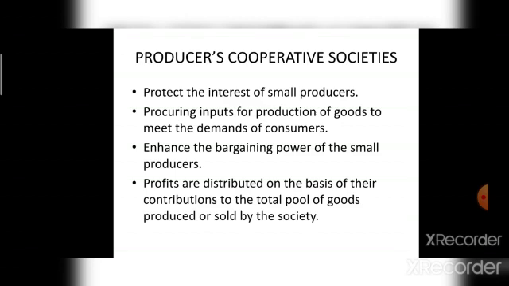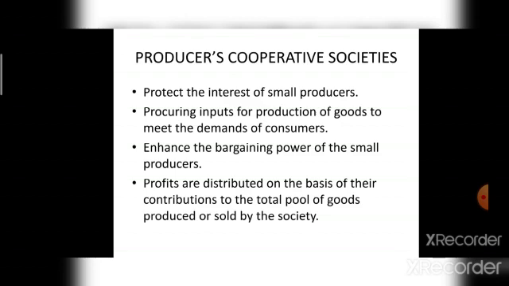And this producers cooperative society supplies raw materials, equipment and other inputs to the members and also buys their output for sale. How are the profits distributed? Profits are distributed on the basis of their contributions to the total pool of goods produced or sold by the society.